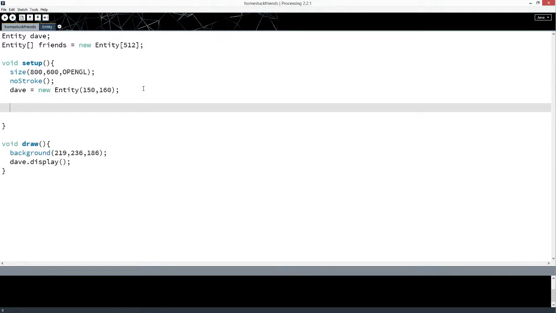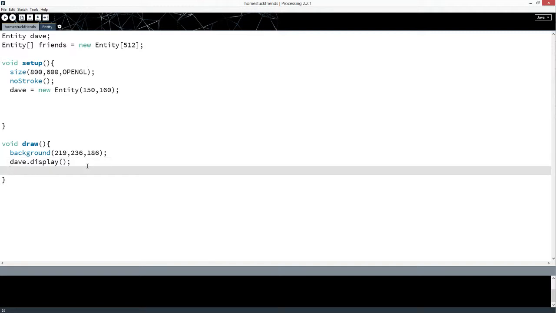Now, in order to load up this array, because right now it's a bunch of empty entities, they're not loaded. If we try to access them, it'll crash the program. Here, I'll show you. If we do friends dot display, we need to say which one.